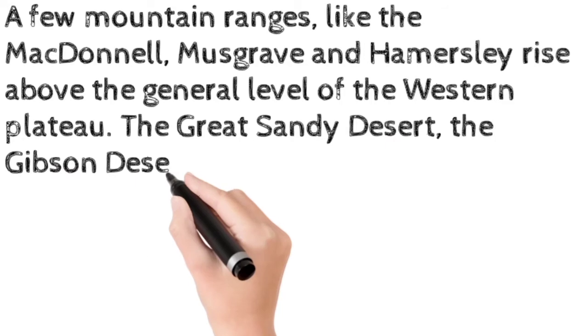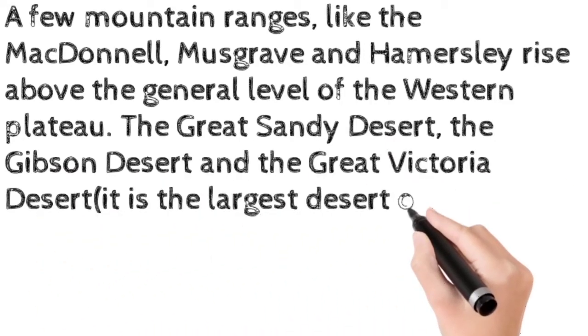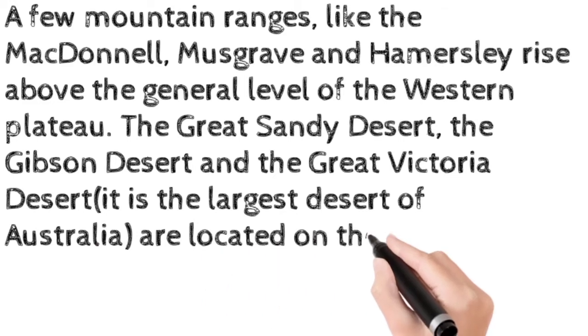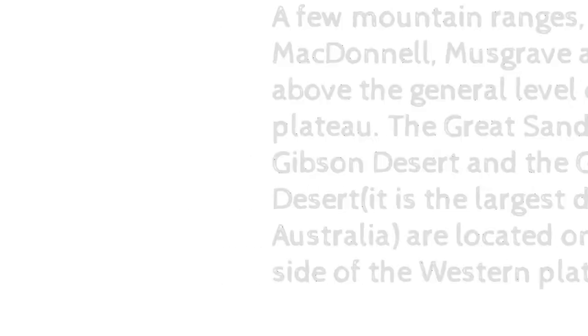The Great Sandy Desert, the Gibson Desert and the Great Victoria Desert, which is the largest desert of the Australian continent, are located on the eastern side of the Western Plateau.